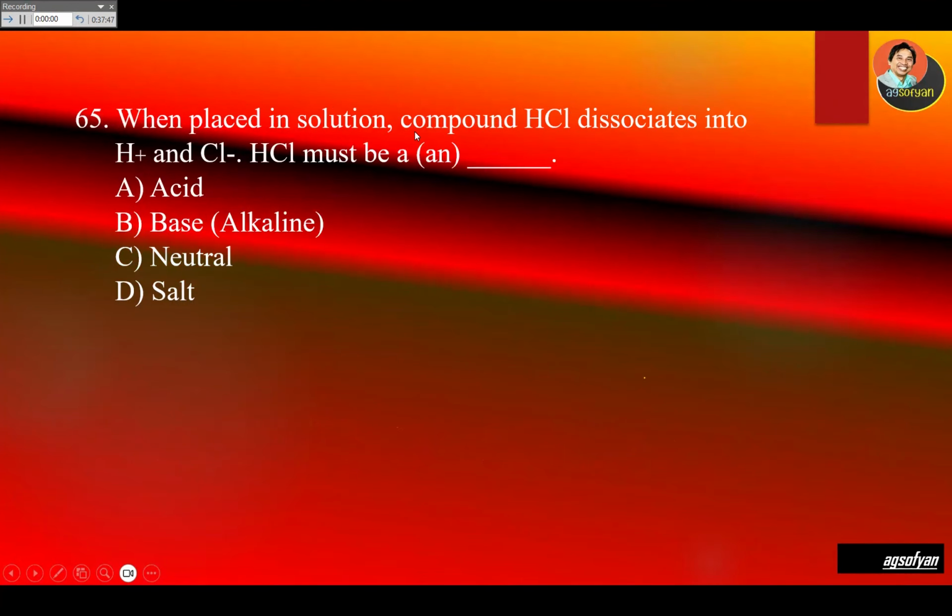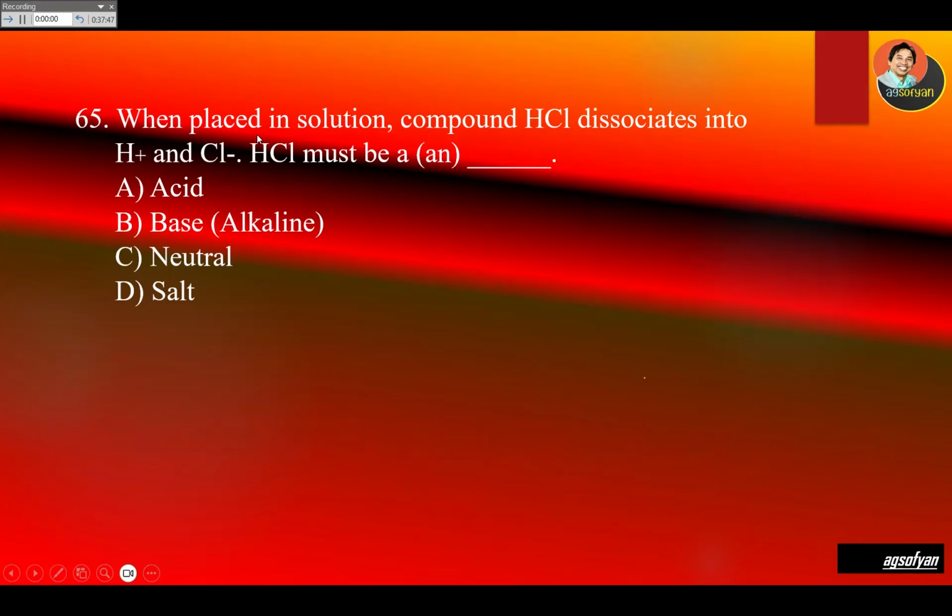When placed in a solution, the compound HCl dissociates into hydrogen ions and chloride ions. So HCl must be an acid, because it produces hydrogen ions. HCl stands for hydrochloric acid.